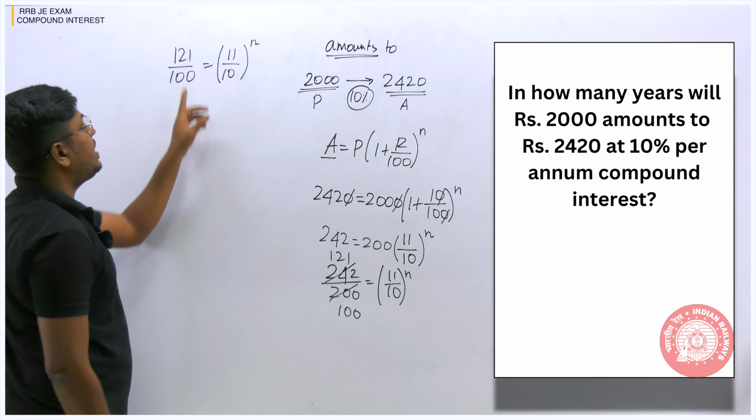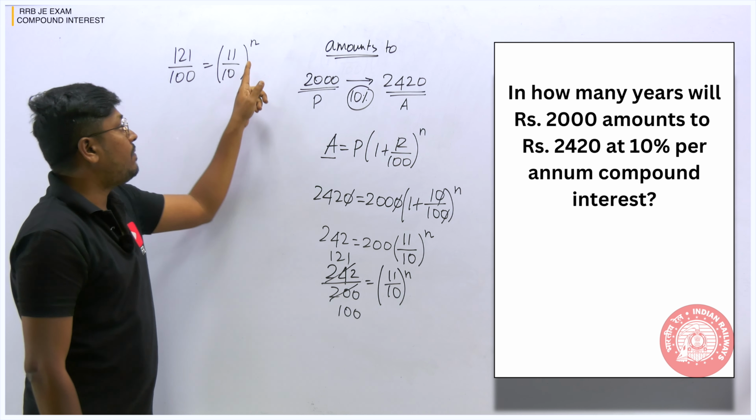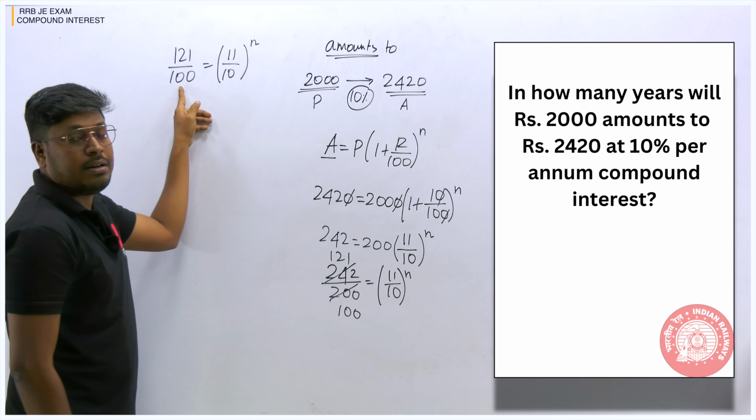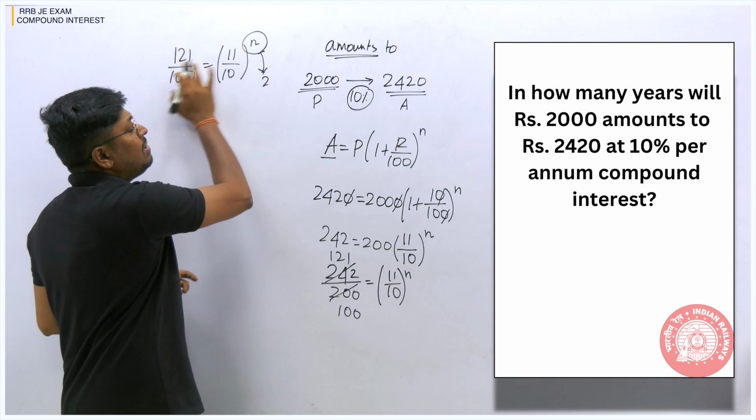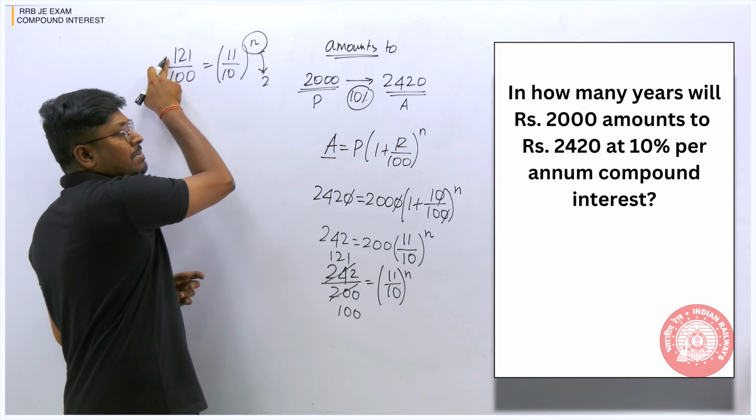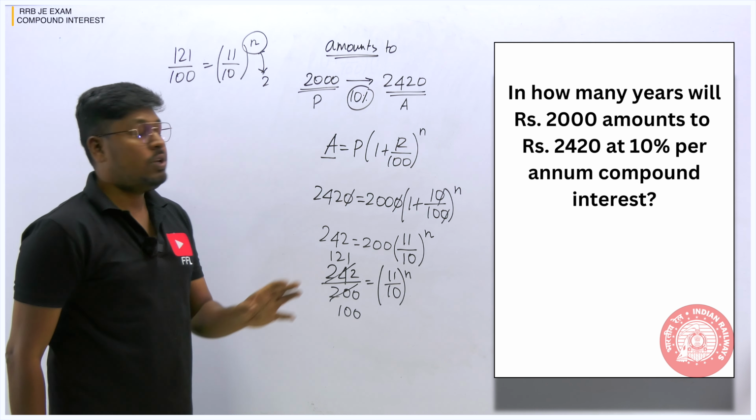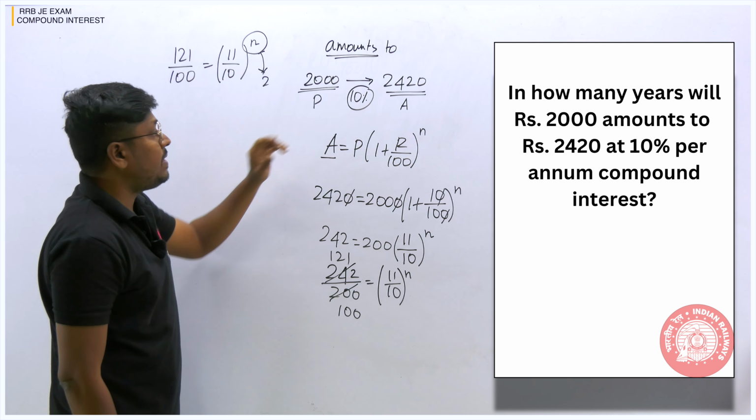It is easy to say the answer, because if n is equal to 2, 11 square is 121 and 10 square is 100. So we can say that the value of n is 2. Mostly you will find numbers related to this, for example perfect squares. Sometimes you see 1331, which is 11 cube, right? Most probably you will get an exact answer here. So according to this question, the number of years will be 2.